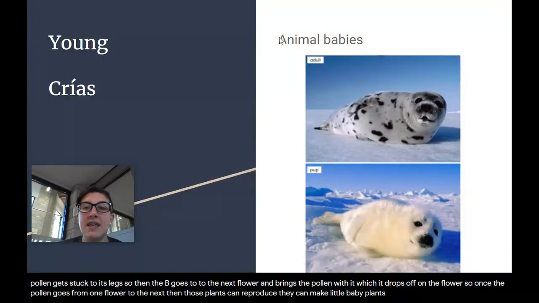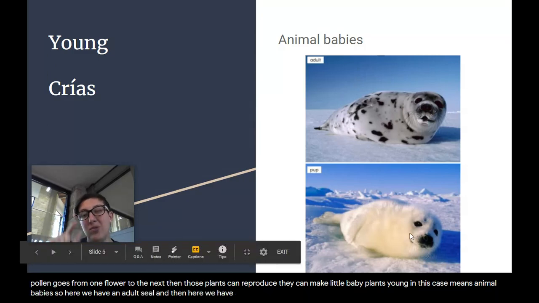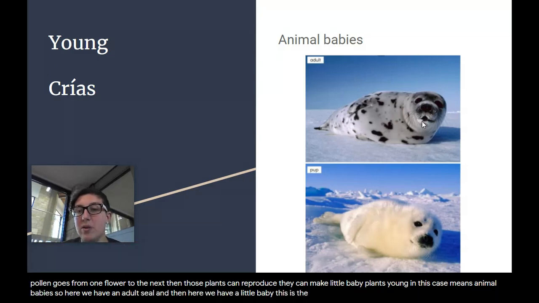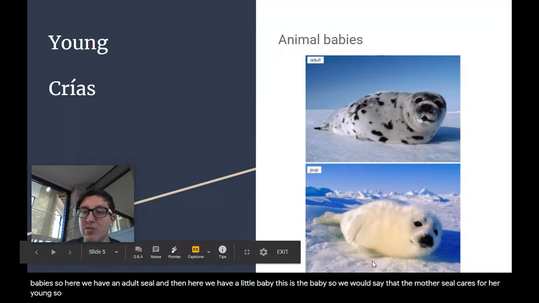Young. Young in this case means animal babies. So here we have an adult seal, and then here we have a little baby. This is the baby. So we would say that the mother seal cares for her young. So that's how we would use that in a sentence.